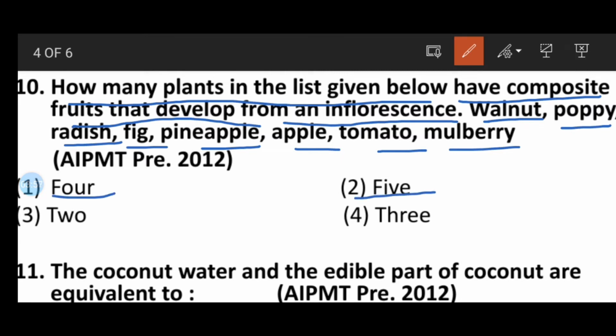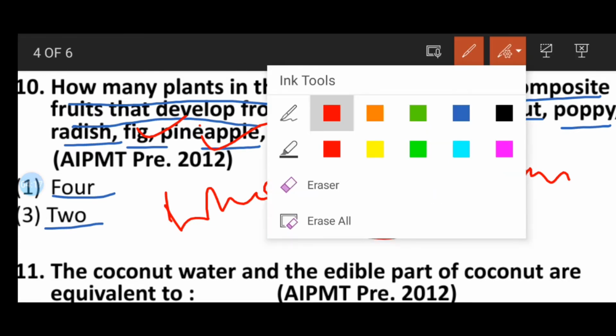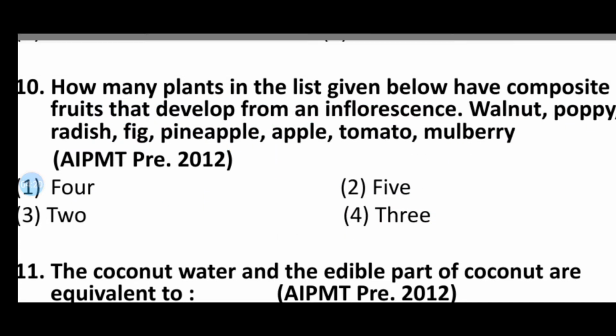Option 1 is 4, second 5, third 2, fourth 3. So here the correct answer will be fig, pineapple and mulberry. These 3 are composite fruits, and composite fruit develops from the whole inflorescence. So in this way your correct answer will be 3.